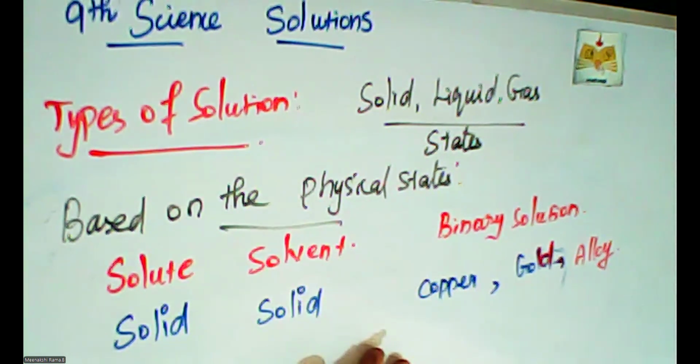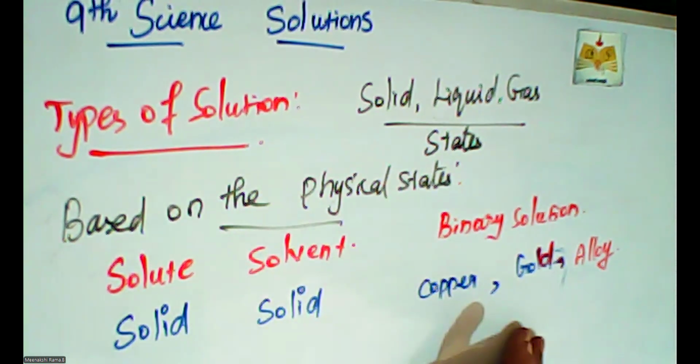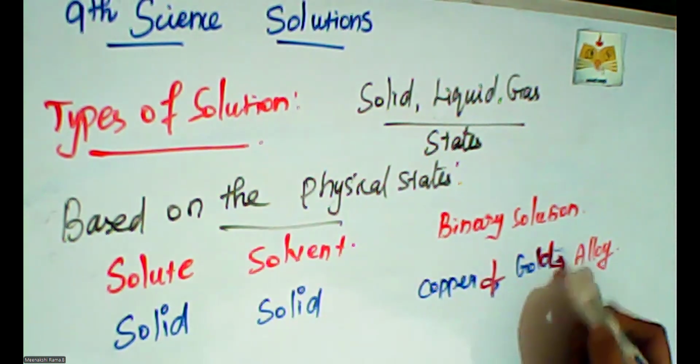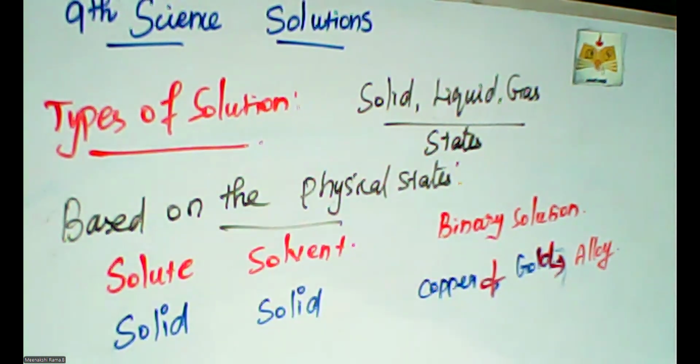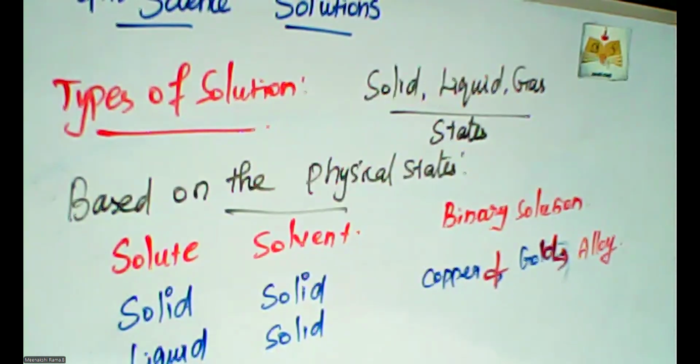Based on the physical states, there are three kinds of states. First, solid and solid, both in solid state, copper and gold. This mixture is called an alloy. And next one is liquid and solid. What is the example?